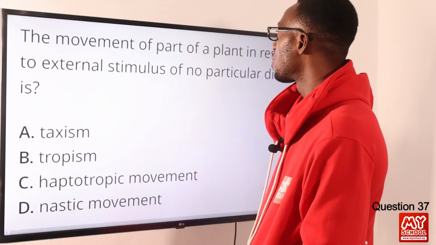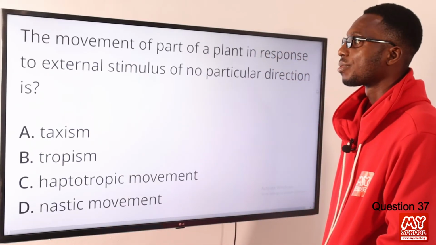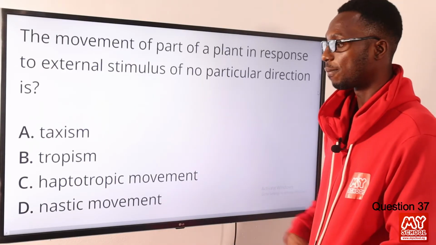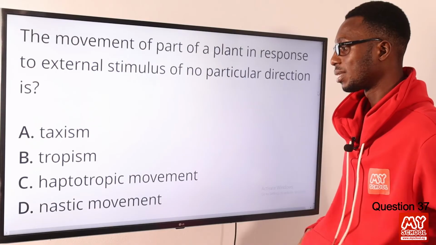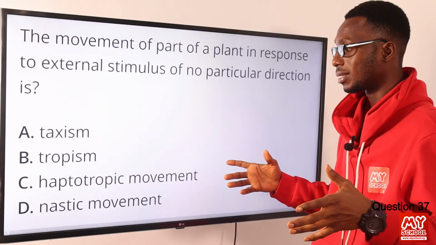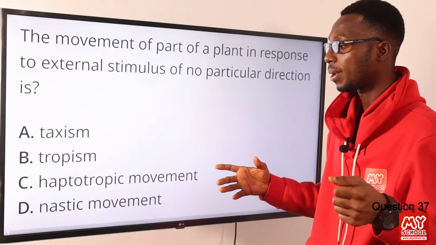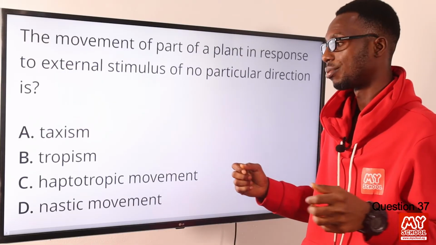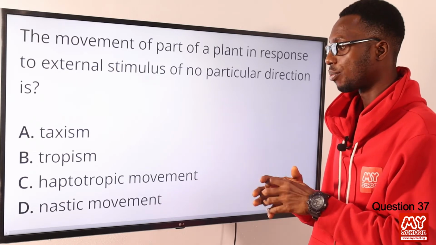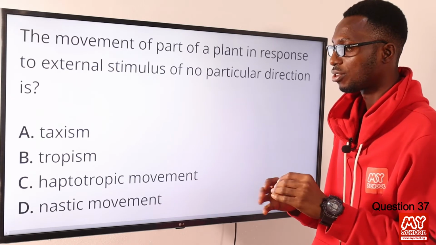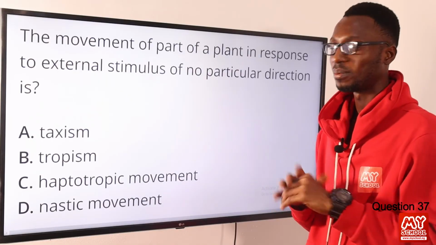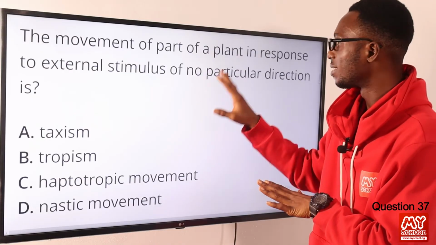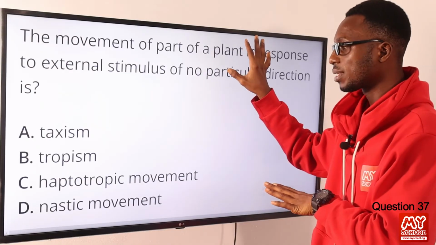37. The movement of parts of a plant in response to an external stimulus of no particular direction is actually nastic movement. Non-directional stimuli include light intensity, which you can see in the morning glory flower, touch, humidity, or temperature. A very good example of nastic movement is the mimosa plant. I remember playing with it when we were younger: you touch it and it closes up. So nastic movement is the correct definition for the concept explained here.